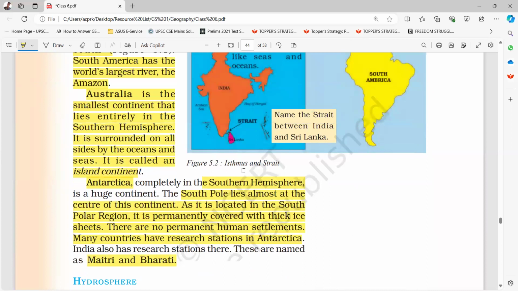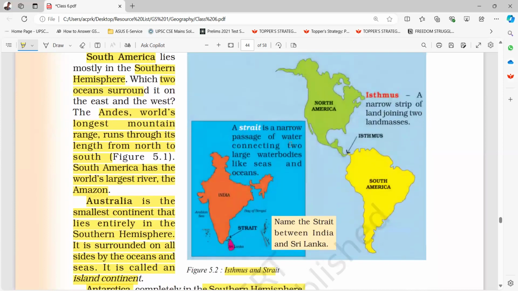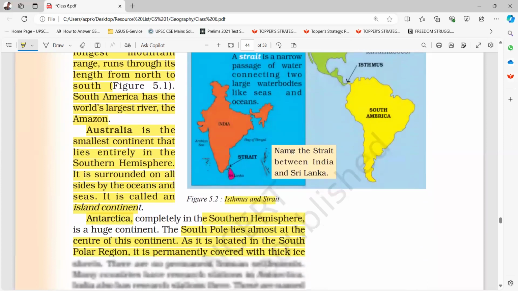Figure 5.2 shows isthmus and strait. A strait is a narrow passage of water connecting two large water bodies like seas and oceans. An isthmus is a narrow strip of land joining two land masses, like the isthmus joining South America and North America.